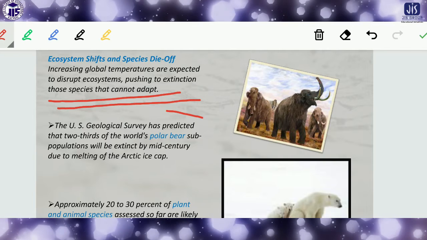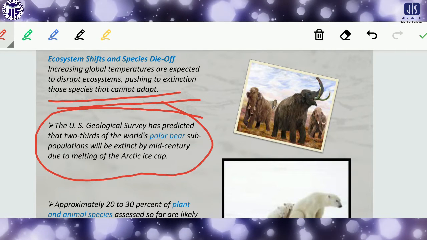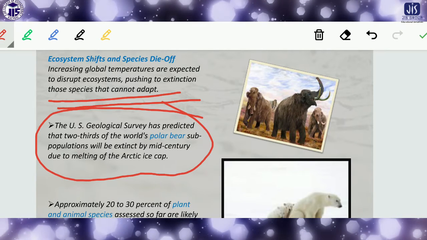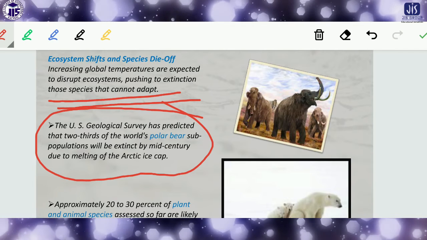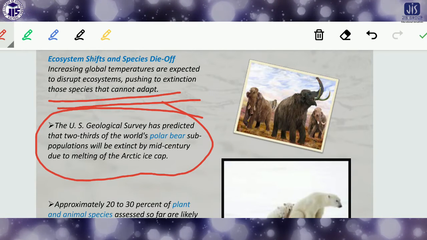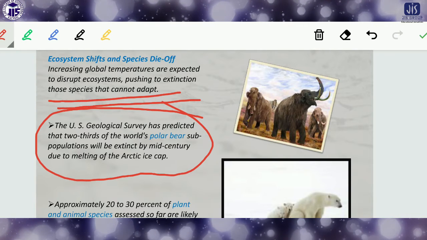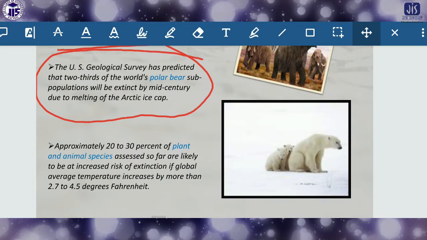Not only important, it is very alarming, because by mid-century two thirds of the world's polar bears will be destroyed, or will die actually, due to the melting of the ice caps. This is another very alarming situation.